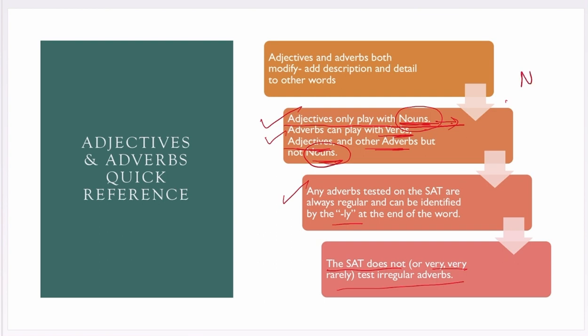Means any word that is modifying a noun or pronoun is an adjective, and the rest are adverbs. So, any adverbs tested on the SAT are always regular and they can easily be identified by adding ly at the end, and SAT doesn't, or very rarely, tests irregular adverbs.